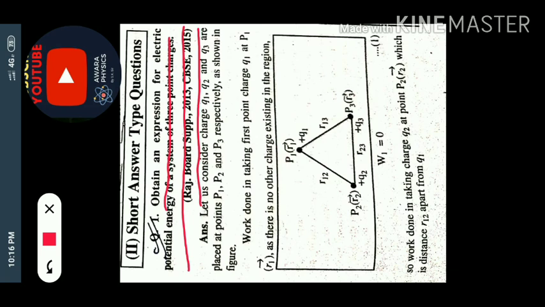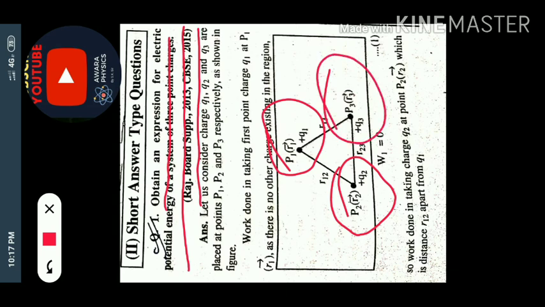So let's start this derivation, and I told you a story like this. If a boy is alone, the boy is not going to do any work. So when a single charge is available here, the work done due to the single charge is equal to 0. The condition is that P1 has charge Q1 at distance R1, P2 has charge Q2 at distance R2, and P3 has charge Q3 at distance R3. Now, W1 is equal to 0.